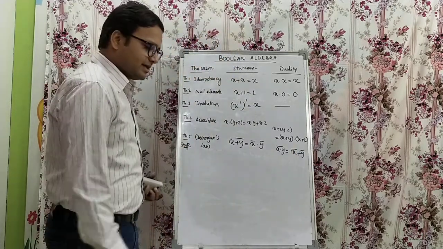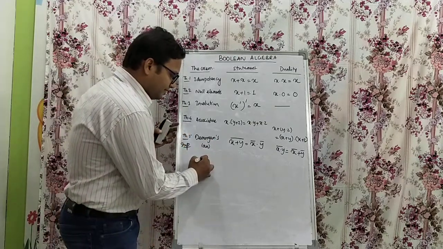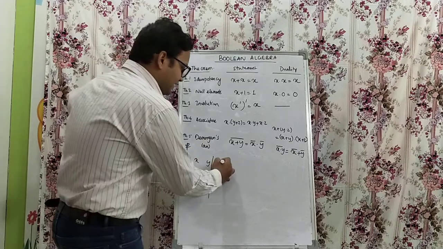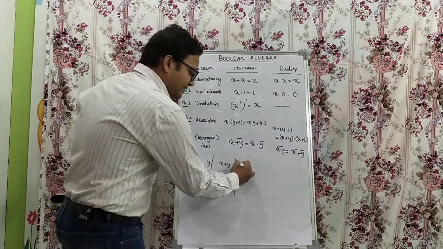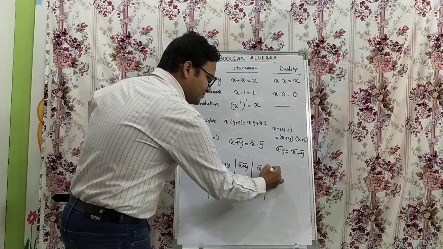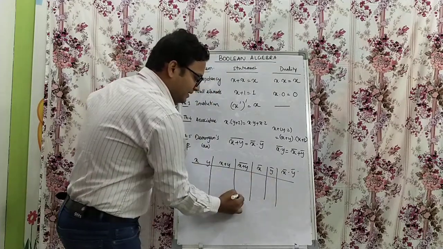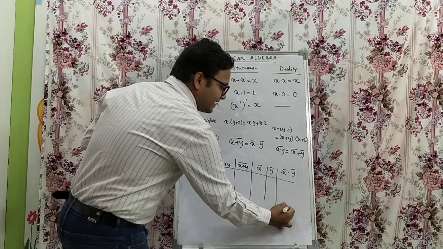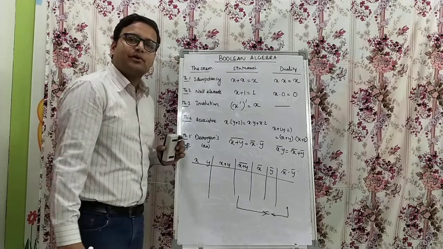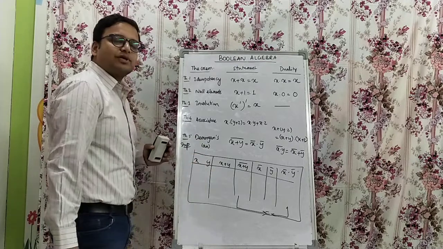We can prove De Morgan's law using a truth table. Very simple. You can use two variables, x and y. Then x plus y, (x plus y) bar, then you get x bar as well as y bar, and x bar dot y bar. Now finally, if you compare these two and both are equal, then De Morgan's law holds good. Anything we can prove with the help of a truth table, as we have discussed. This is the way we can prove any type of postulates or theorems.